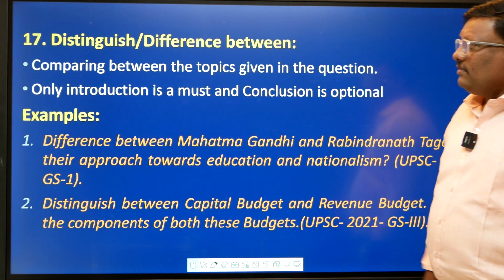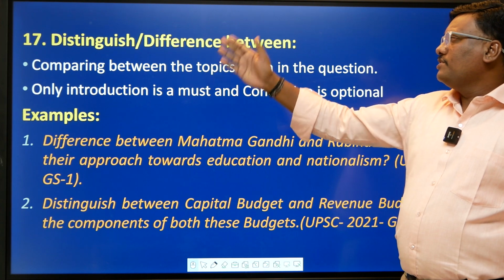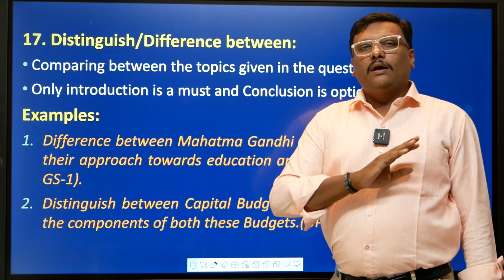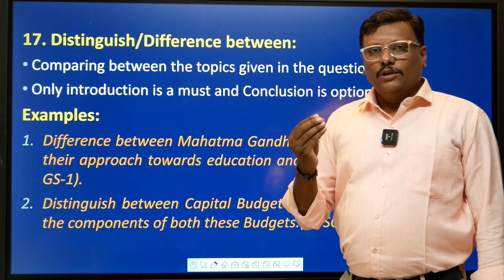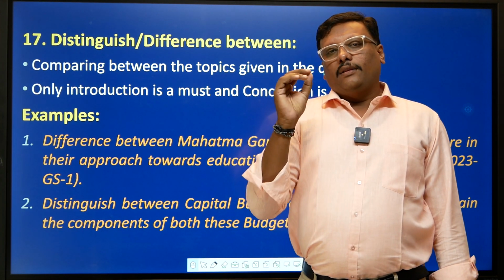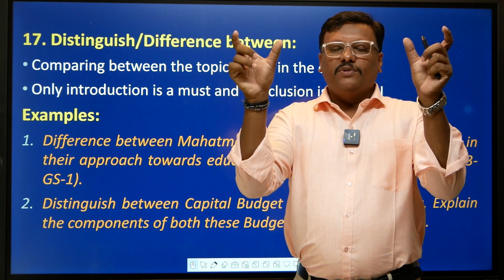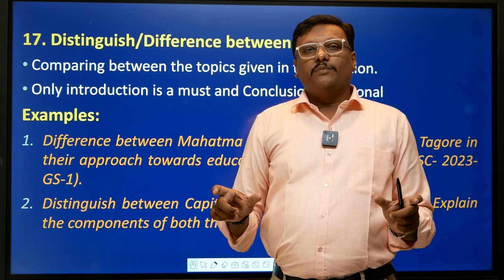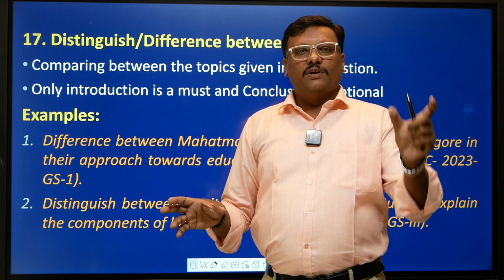And another sort of directive is the simple directive. The name itself says distinguish or difference between. So I don't think you will be confused with this sort of question. It clearly says there is one topic, and two key terms are there. You have to distinguish between those two key terms. For example, what is the difference between the Indus Valley civilization and the Vedic civilization?